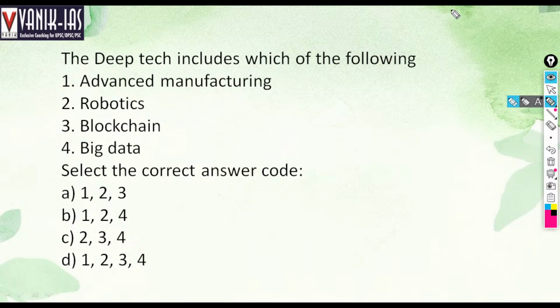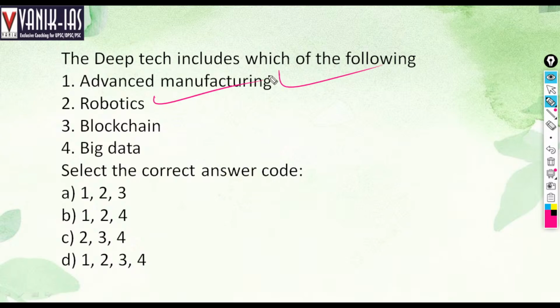So yes, advanced manufacturing here, all of those answers are robotics, advanced manufacturing. For example, your 3D printing, that is advanced manufacturing, by which you can, with a single machine, create multiple products. For example, you take plastic in a single machine, insert a design of a chair, and it will create a chair. You insert the design of a table, and it will create a plastic table. Right? From the one input, you can create many substances. That is one type of example of advanced manufacturing. That is called 3D printing.